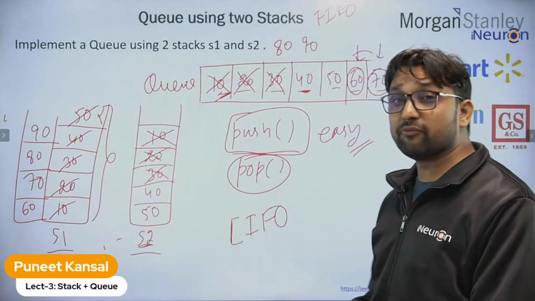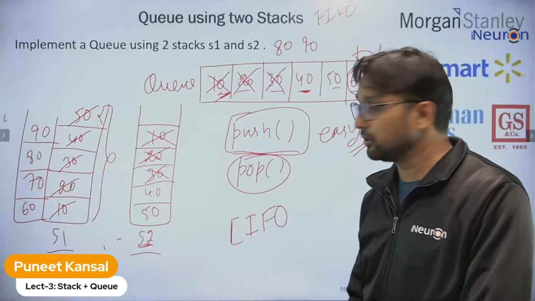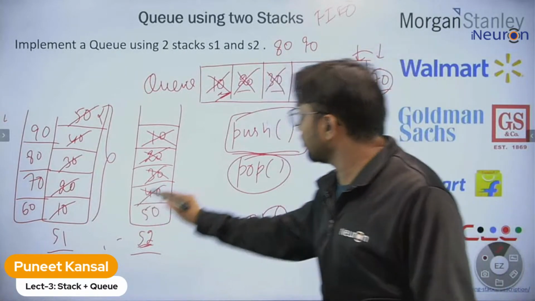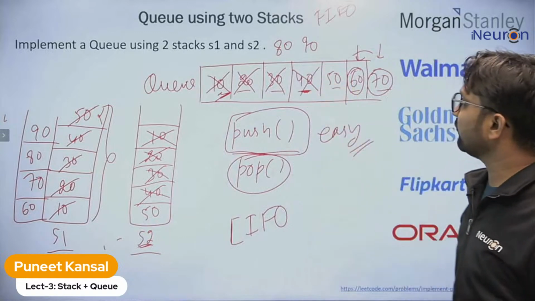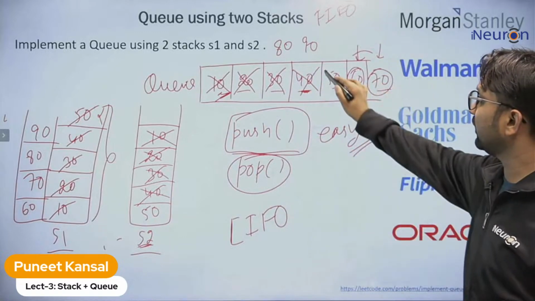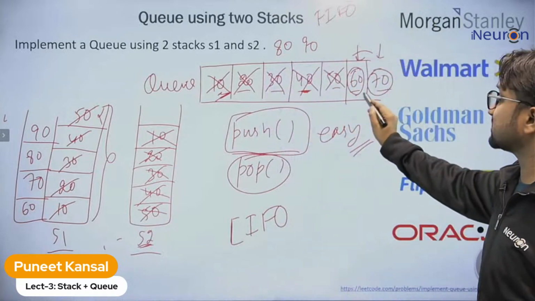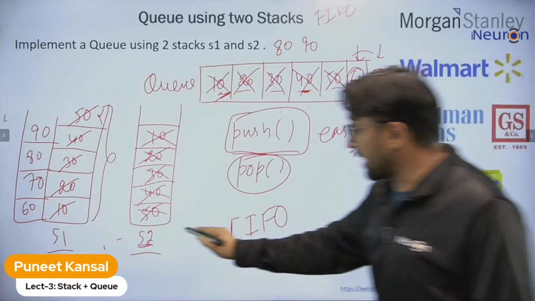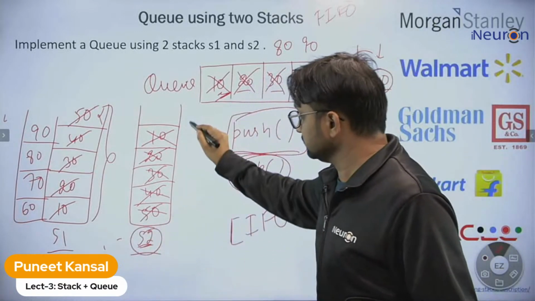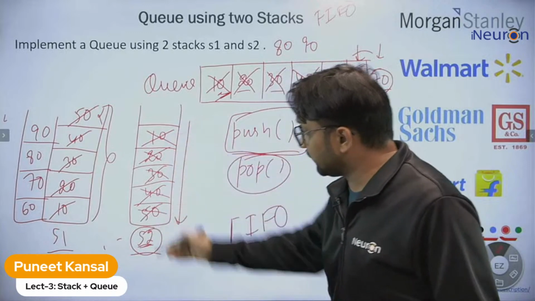Now again, we want to delete an element. We will delete 40 from here. The next element, if we delete from the queue, will be 50. Yes, we can delete it, that is at the top of stack 2. The next element is 60, we want to delete it. But stack 2 is now empty. All the elements are deleted.